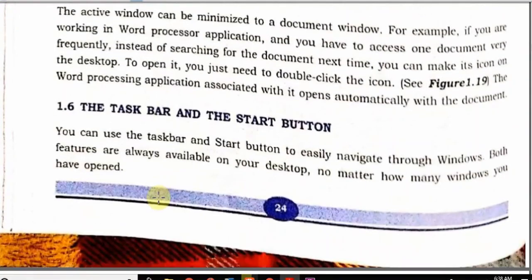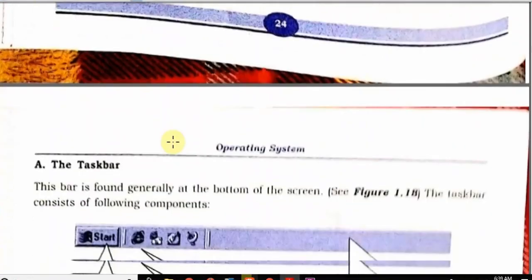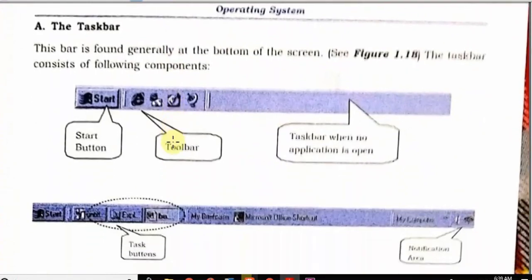The taskbar and start menu button. The taskbar is at the bottom and start is on the left hand bottom. You can see you have the keyboard. It may have been written Start, or Start can be activated by the Windows button. You can see the Windows logo or four square button. It is on the left hand side of the space bar. You can search on your keyboard and it will be easily available.